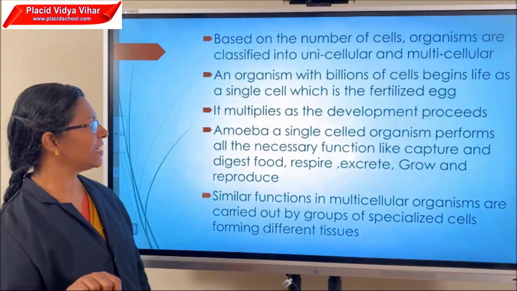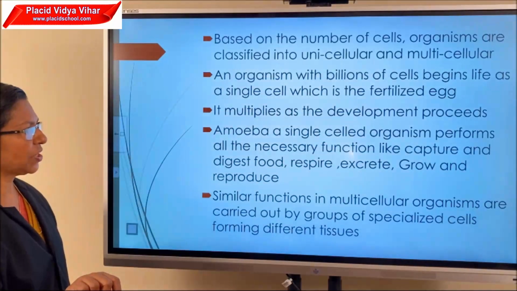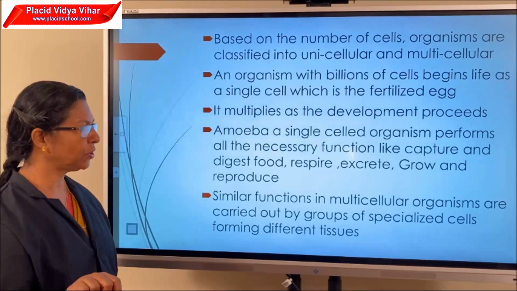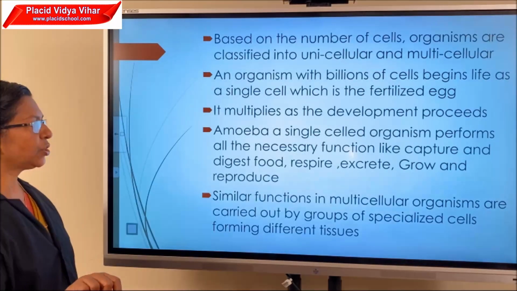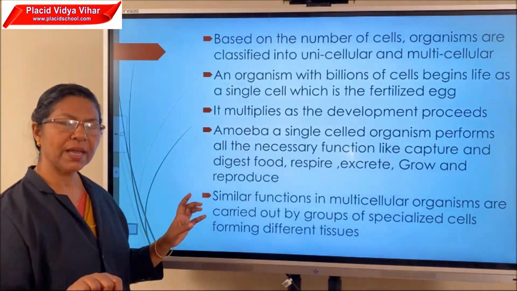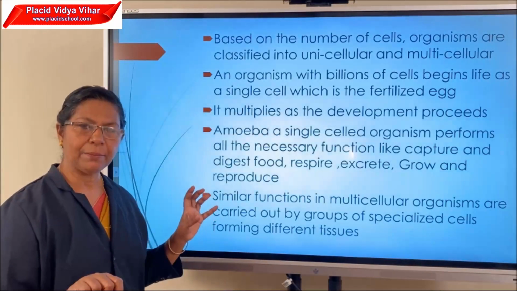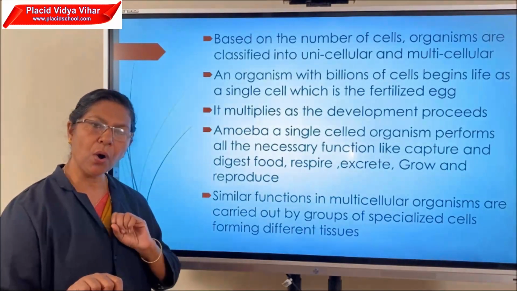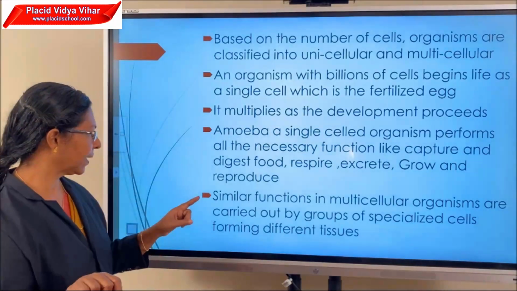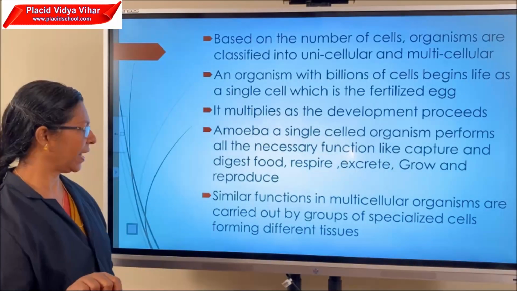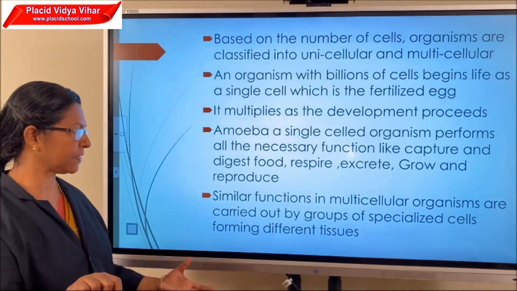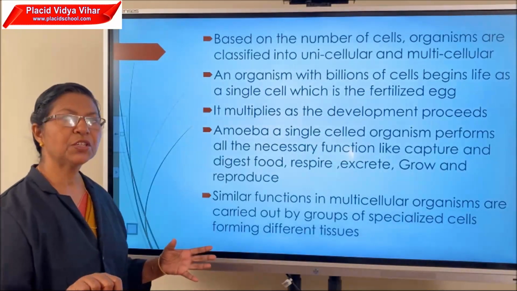Amoeba, a single-celled organism, performs all the necessary functions like capturing and digesting food, respiring, excreting, growing and reproducing. That means in amoeba, the single cell is doing all the functions of the body. Similar functions in multicellular organisms are carried out by groups of cells known as tissues.